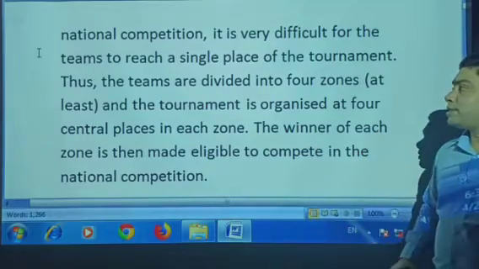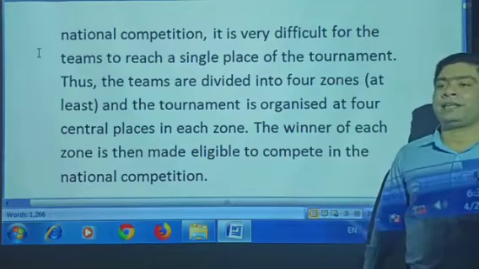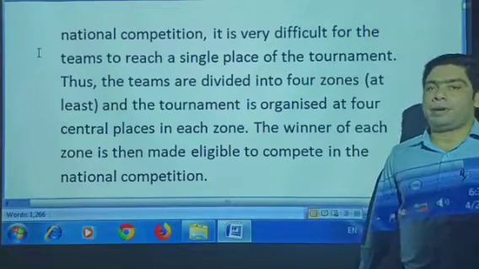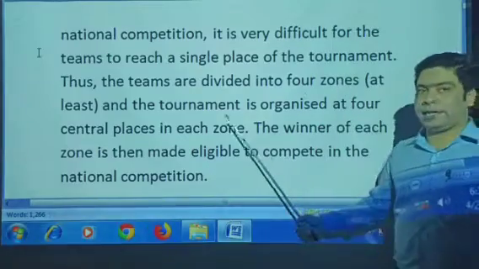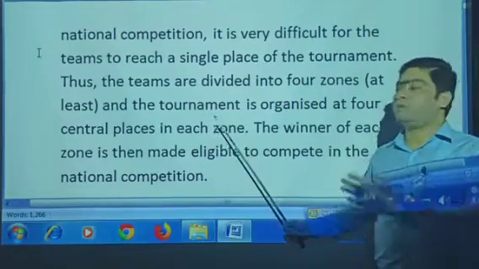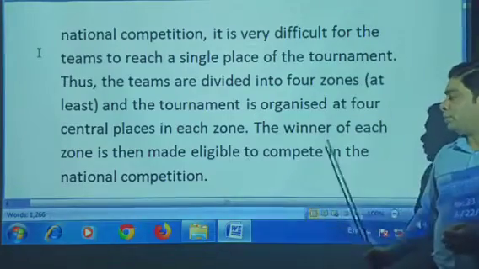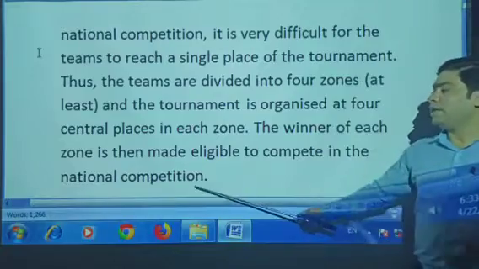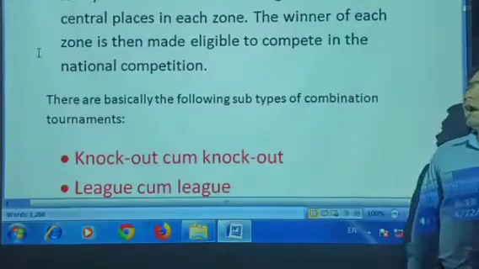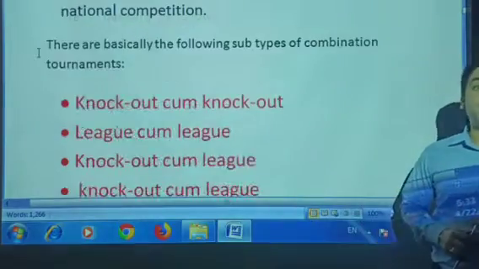According to this, first they play zonal matches, the zonal tournament. After that, they come to play the national tournament. So these are divided into at least 4 zones, as I already divided: north, east, south, west. And the tournament is held at 4 central places, one in each zone. The winner of each zone is made eligible to compete in the national competition. After this, how does the combination tournament take place?